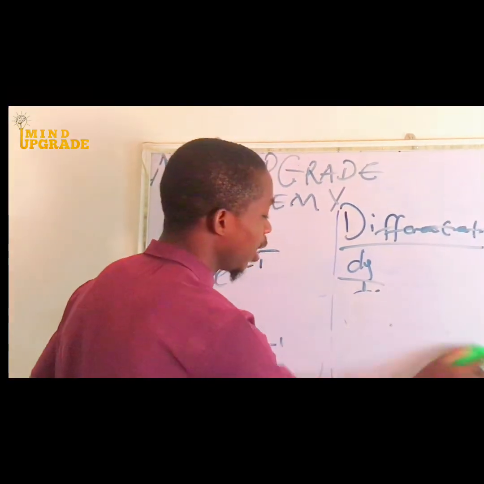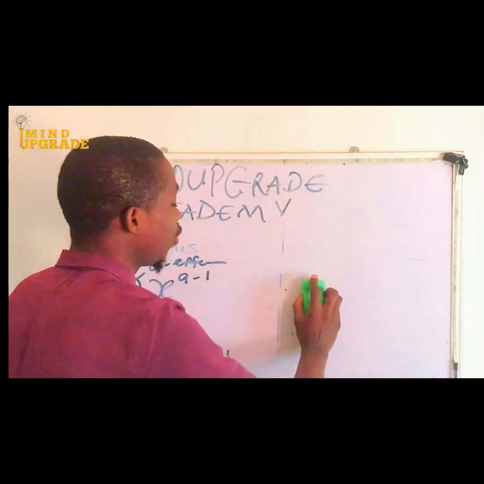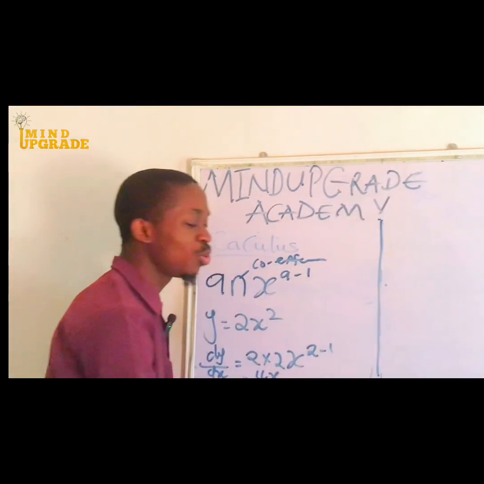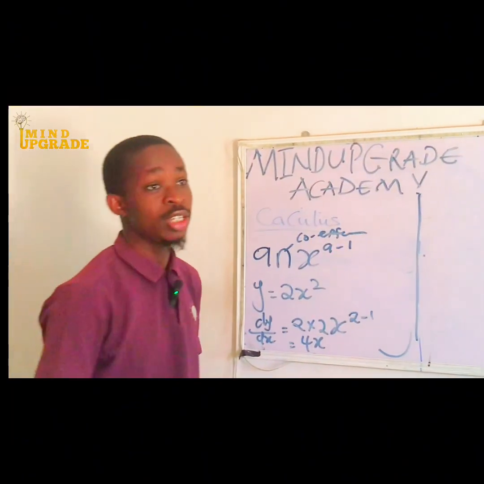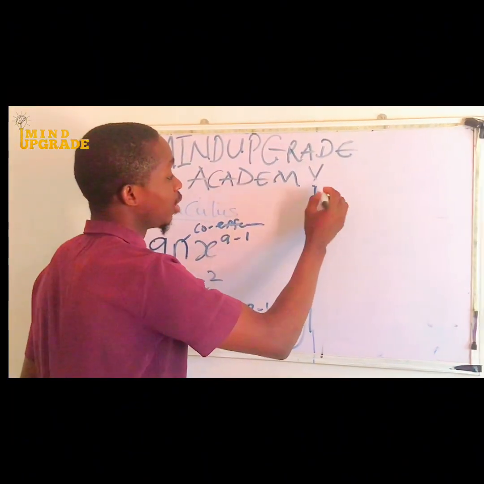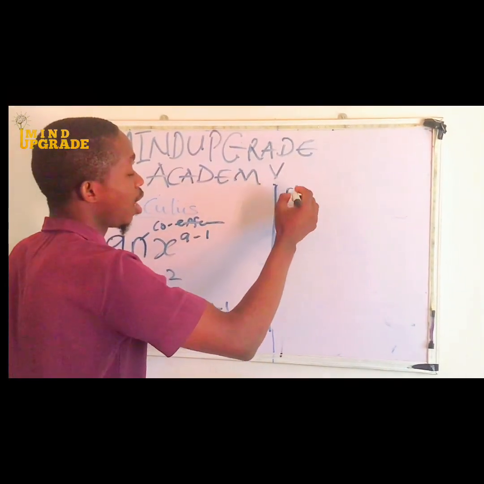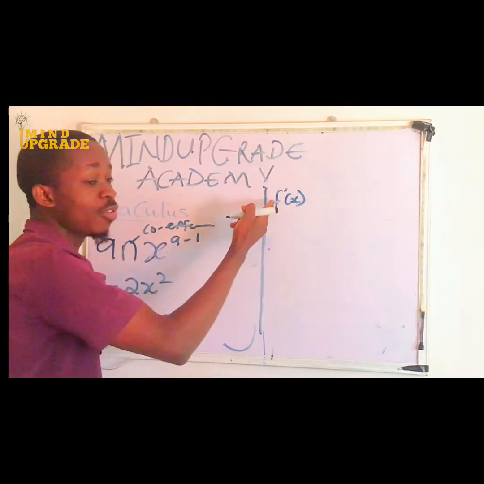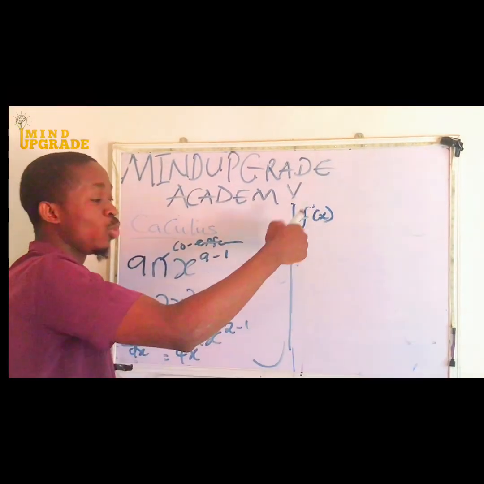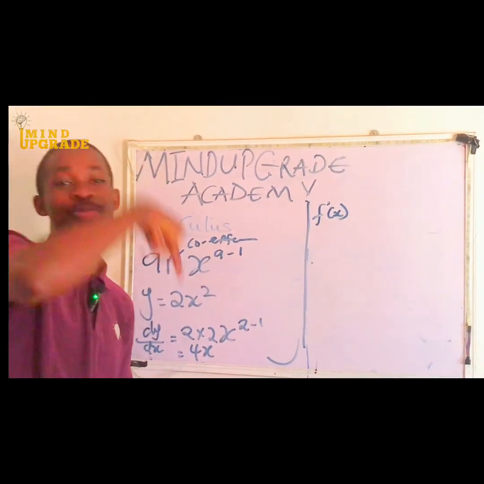So let's go ahead if you are asked to use what we call the first principle. A lot of people have different formulas for it. Some people say the formula is for f prime of x. Now this f prime of x means dy/dx, or we can also say y prime.